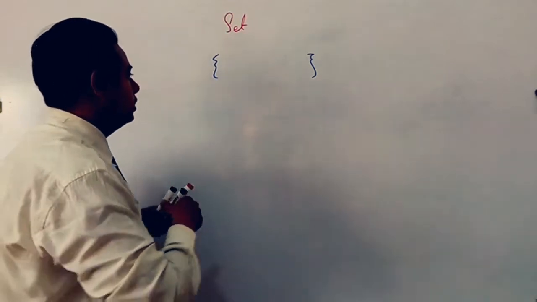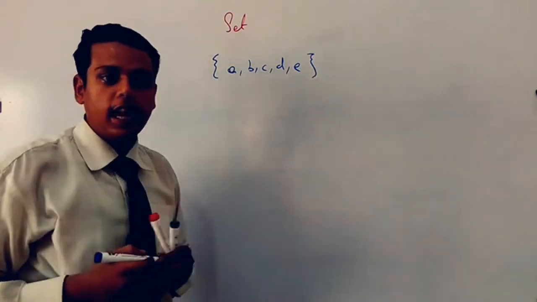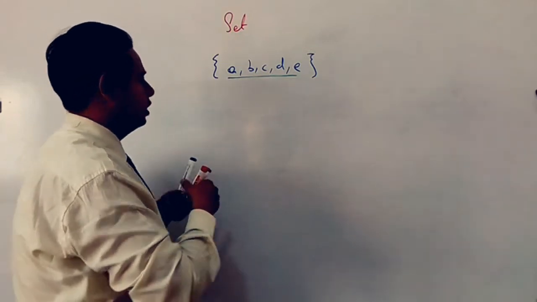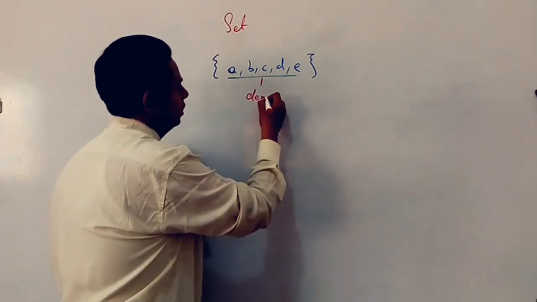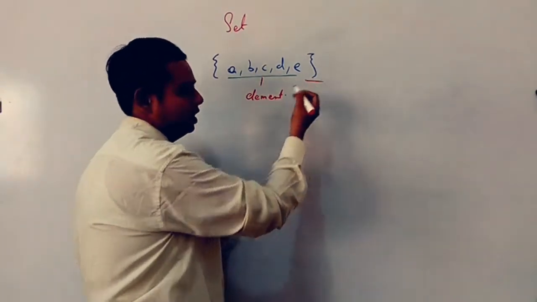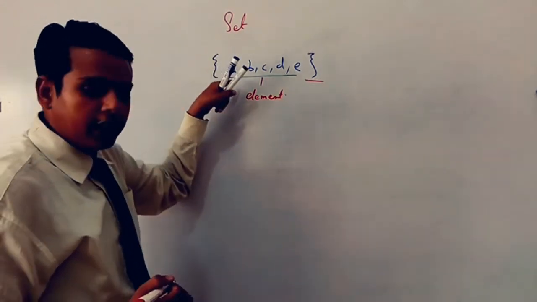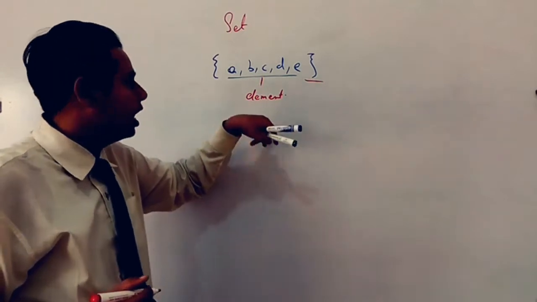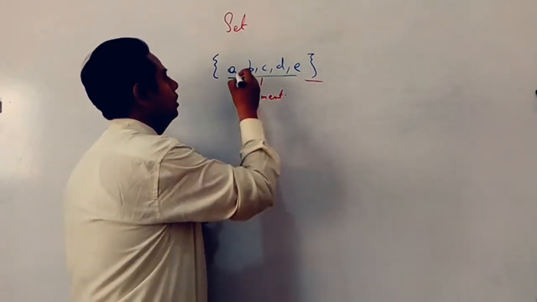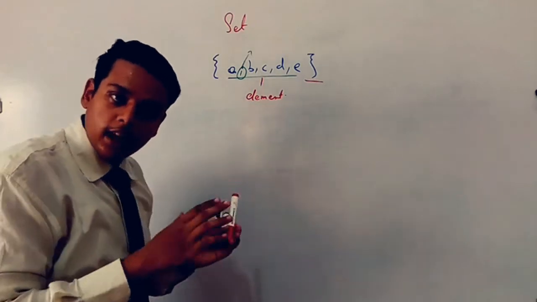And the things or objects which are present inside the set, that is called the elements. First thing is that we always represent the set with the help of curly brackets, and the second thing is that the things or objects present inside the set are called the elements, and we use commas for separating out the elements.